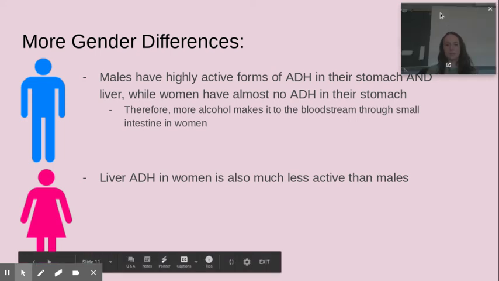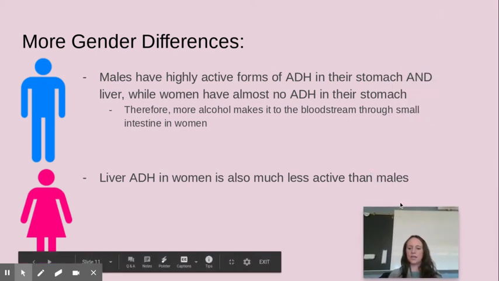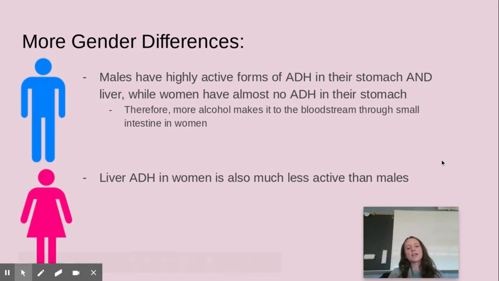So speaking of the liver, one other difference in males versus females is that males have some of that ADH, one of those liver enzymes, in their stomach as well as their liver. And in the liver, it's more active than women, ADH. So for males, that ADH in their stomach starts to break down some of the alcohol before it even gets to the bloodstream. So that also affects the BAC.